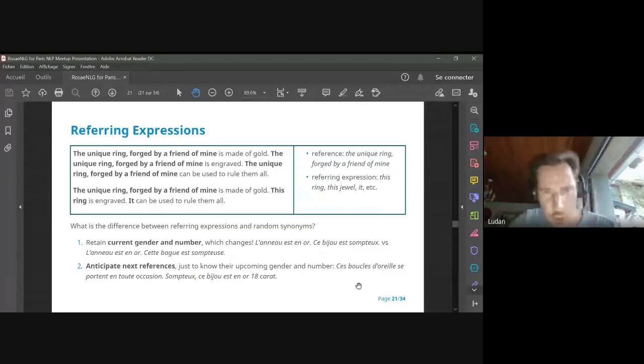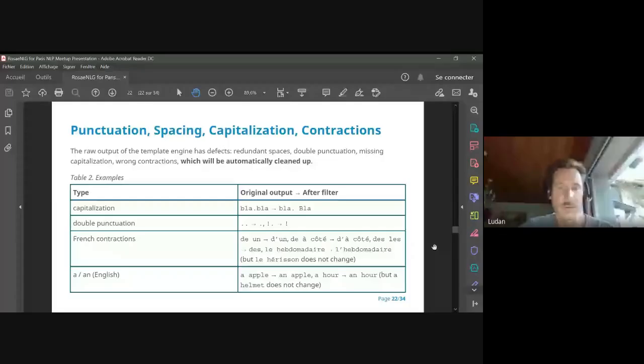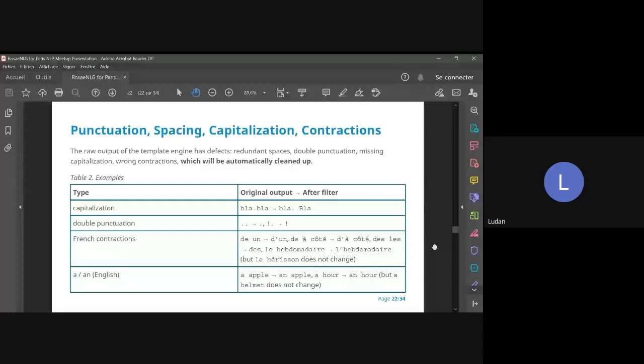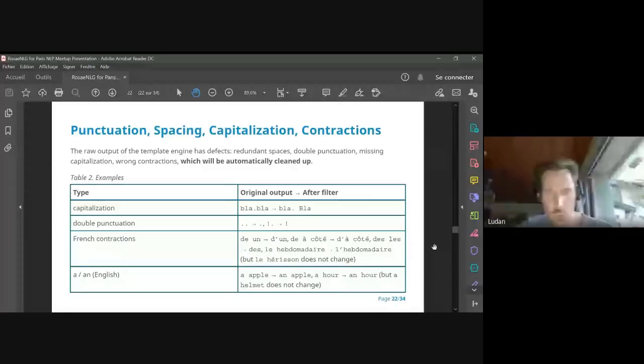The last group of functions is punctuation, spacing, capitalization, and contraction. Typically, when you do natural language generation, you end up with small issues that are tedious to solve. For example, you have double punctuation: two dots, one following another, and you don't know where the dot comes from, because dots are anonymous.